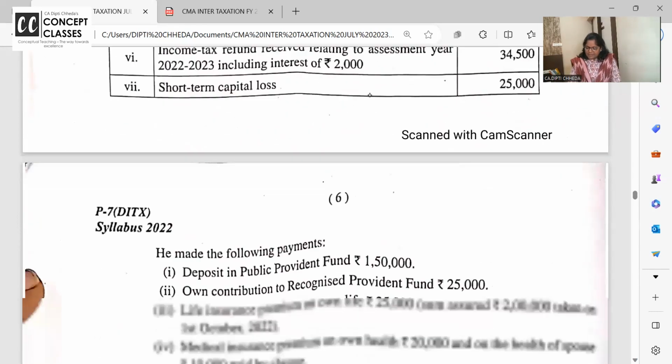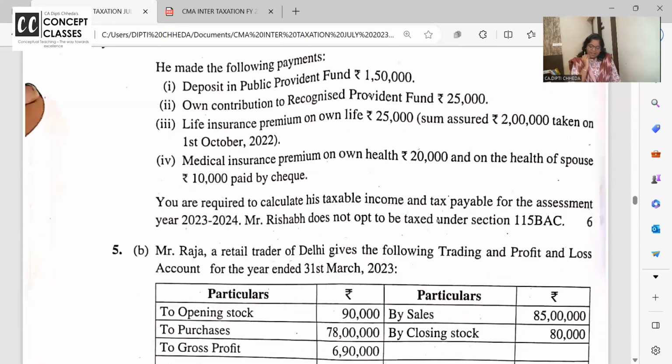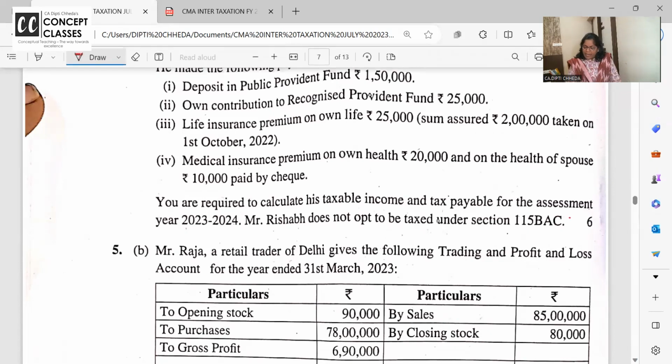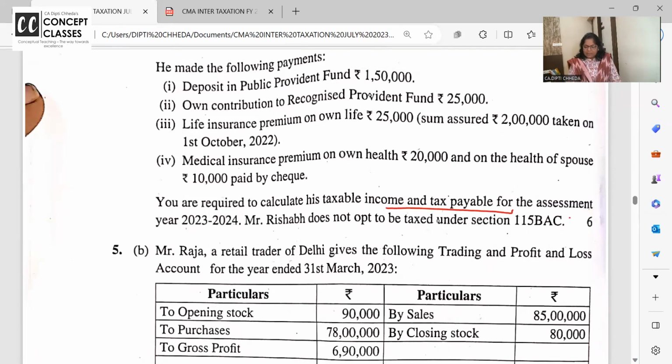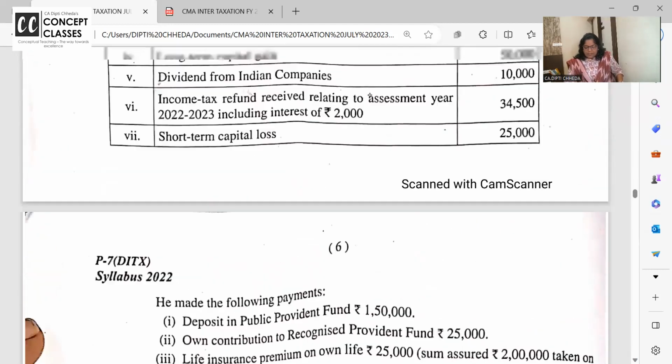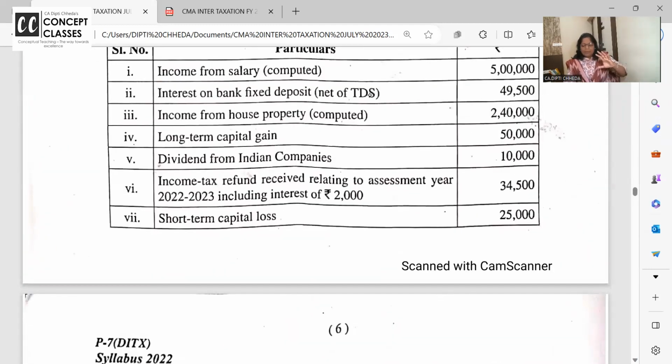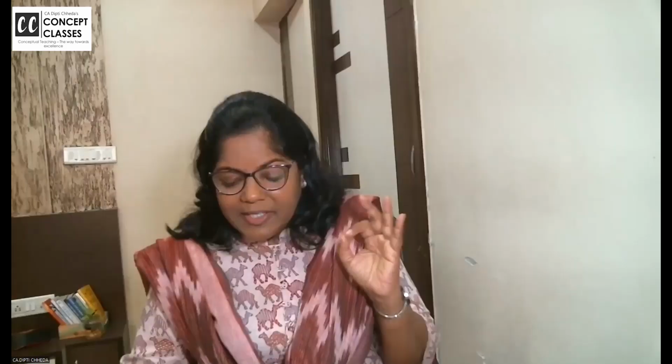क्या बात है, senior citizen के लिए कोई question नहीं है. You are required to compute the total income and the tax payable this time, dear students. Rishabh is not opting for 115 BAC. थोड़ा सा लेंदी प्रॉब्लम है 6 मार्क्स के हिसाब से, तो फास्ट करना पड़ेगा. लेंदी मतलब take a pause and be comfortable with one thing I say in my routine class.